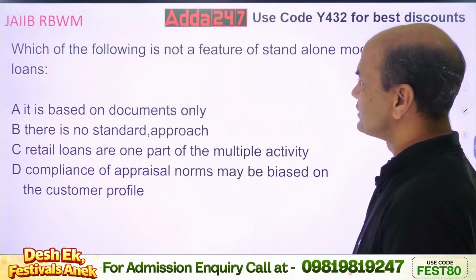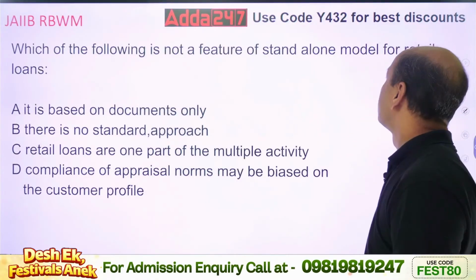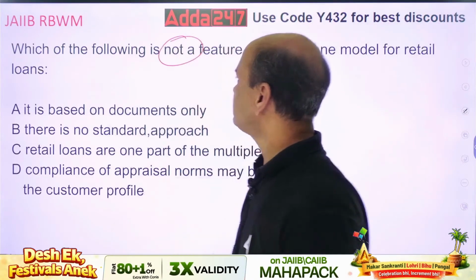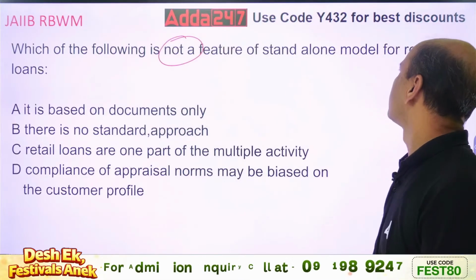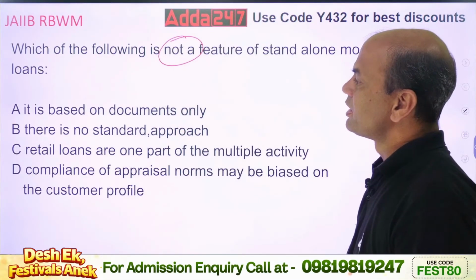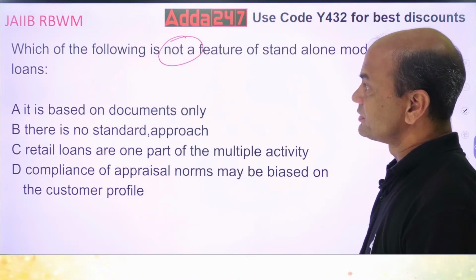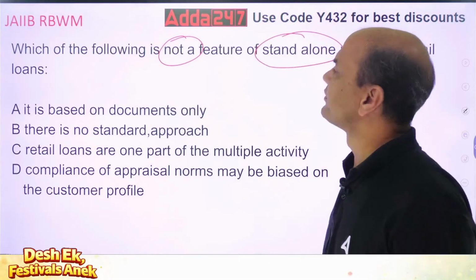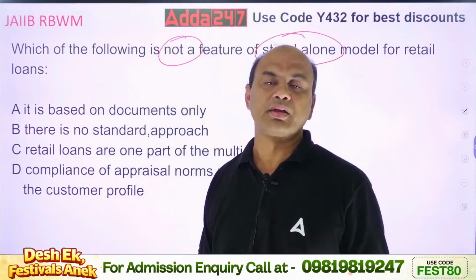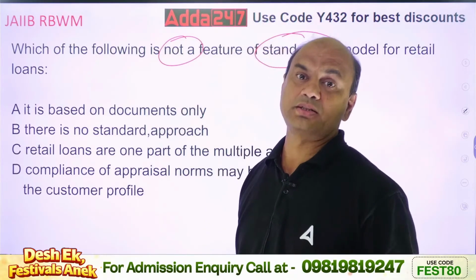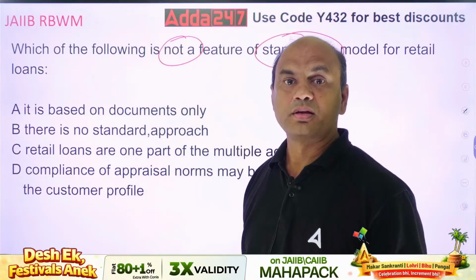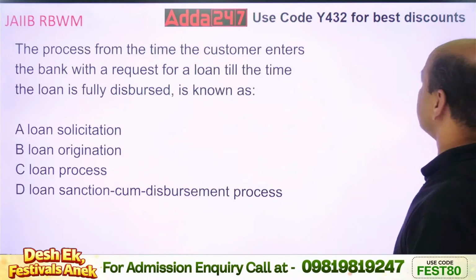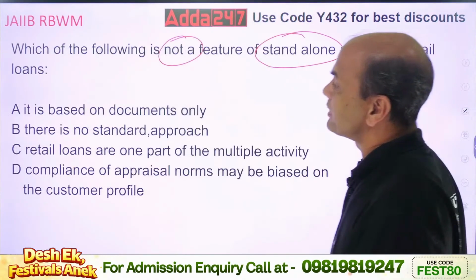Which of the following is not a feature of standalone model for retail loans? Not a feature, not a feature for standalone models for retail loans. It is based on documents only. Understand the question? Not a feature. Okay, for standalone. Standalone model means, what is a standalone model? Standalone model in a bank means basically what? Everything is done at the branch level. Okay, standalone. Everything is done at the branch level.